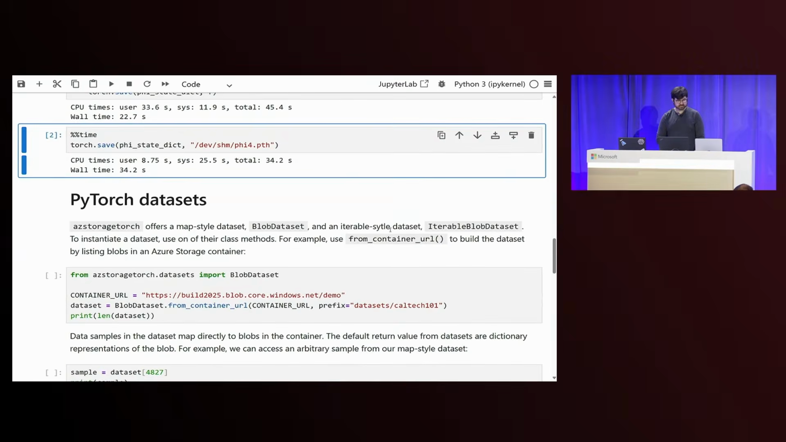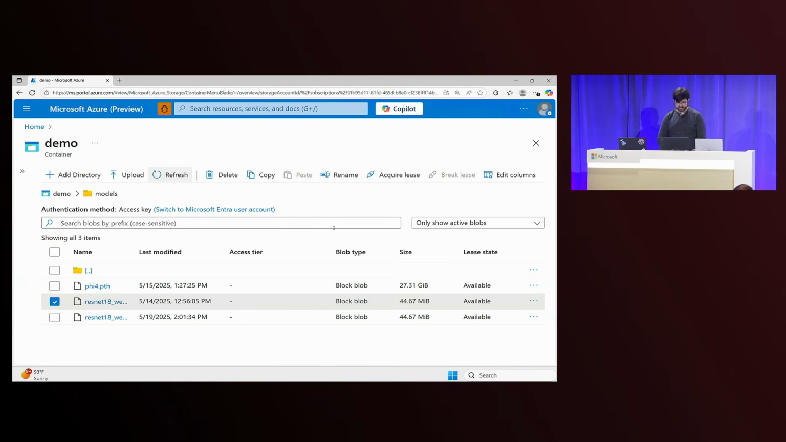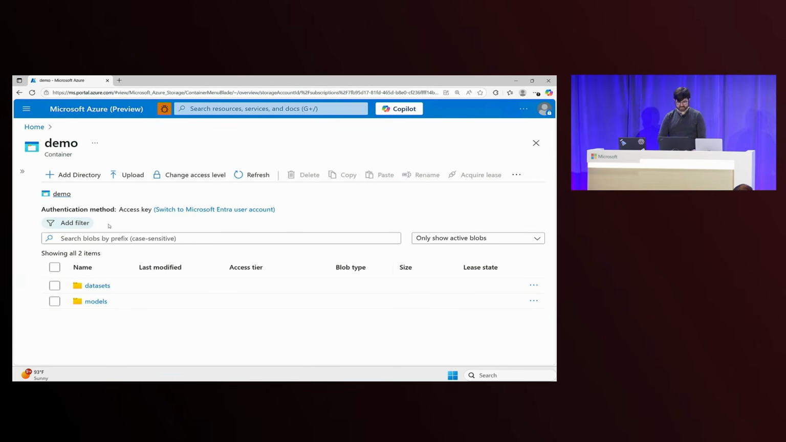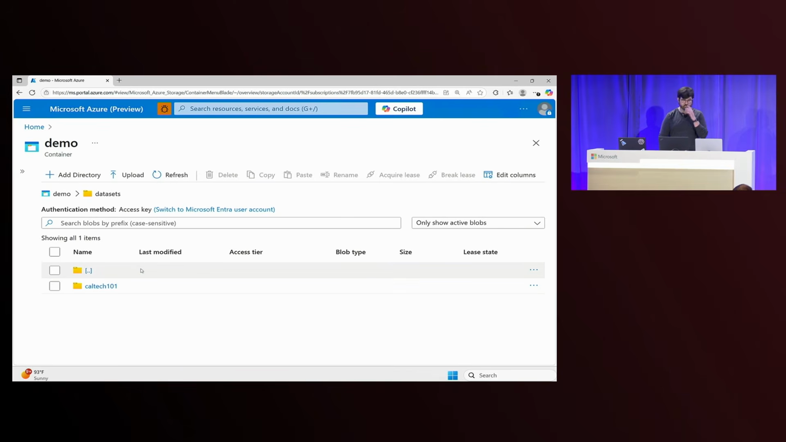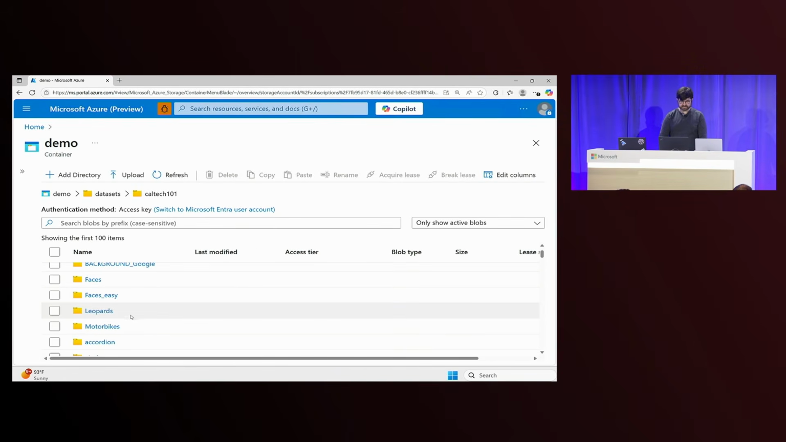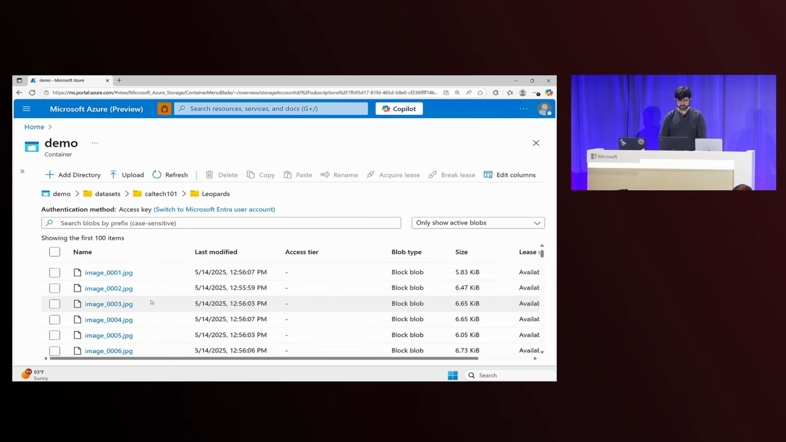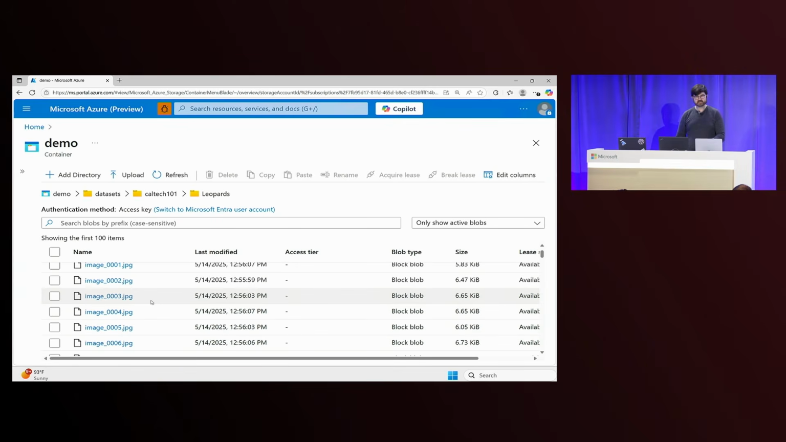So we're back in our Jupyter notebook, and we're going to be using the same container that we were using before. I have, at the root of this container, a datasets prefix, and specifically I have the Caltech 101 dataset uploaded. This is just going to be images of various categories. So you can see the different categories here. I can click on one of them, and there's various different JPEGs for it. Let's show how we can use the library to access this dataset.